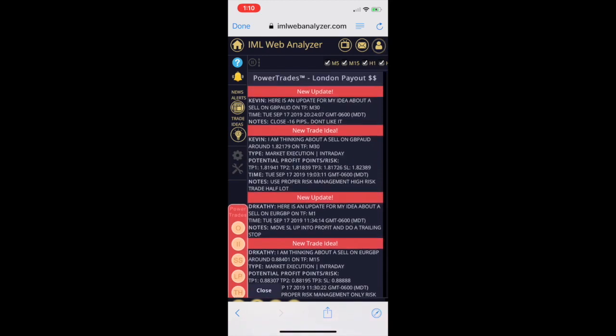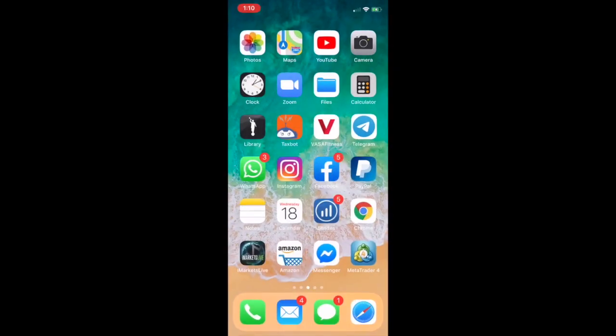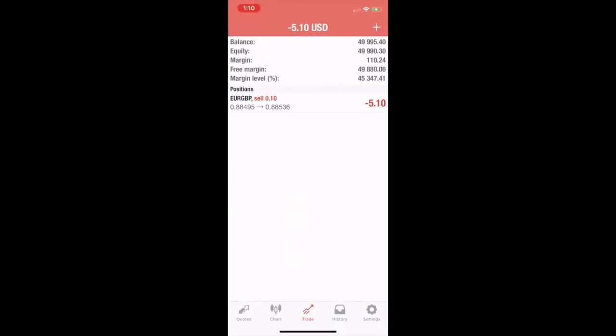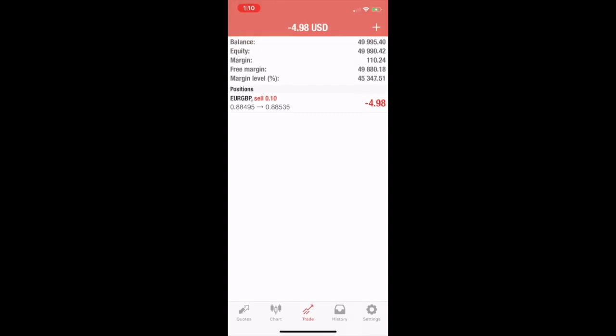So guys, this is how you copy and paste. You should watch this several times over so that you understand how to actually place a trade and use good risk management. Again, I tell people 0.10 per thousand on most accounts. That way you are not leveraging too much of your money on any given trade. So this is how to copy and paste BoydPips trades as well as London Payout.